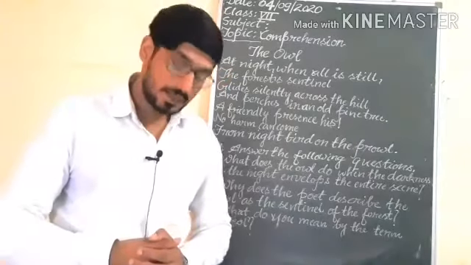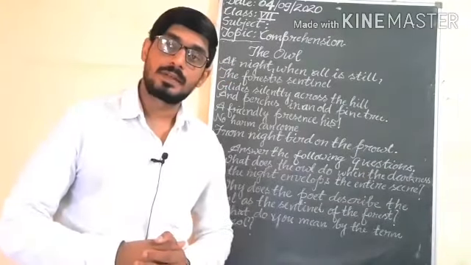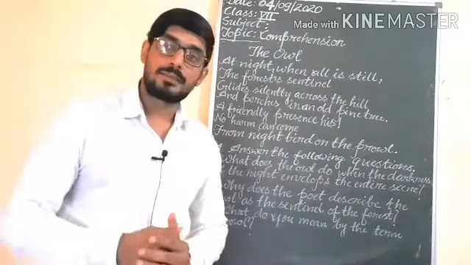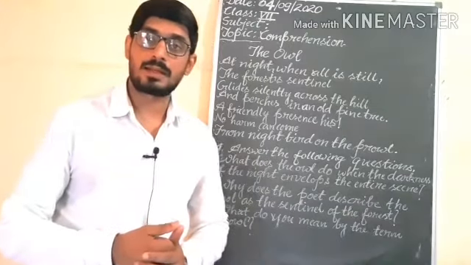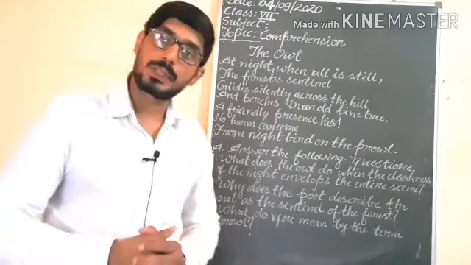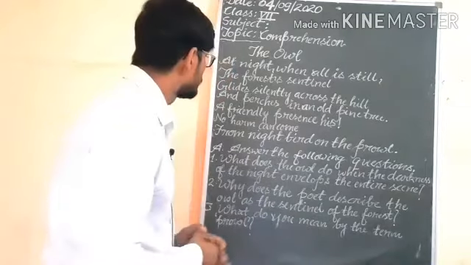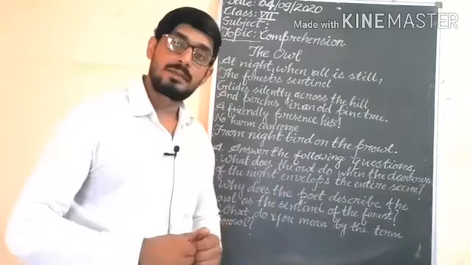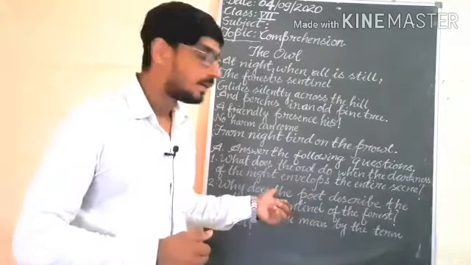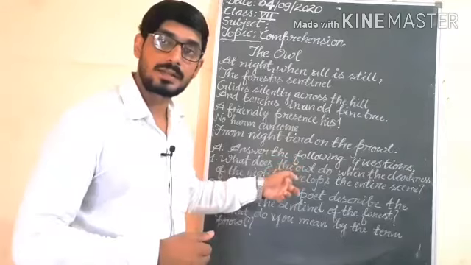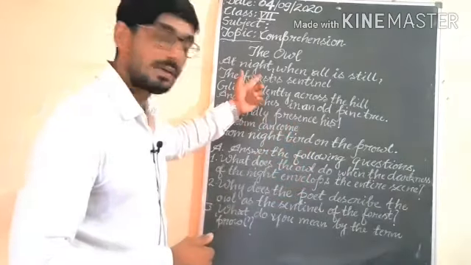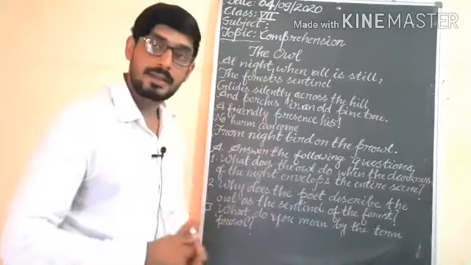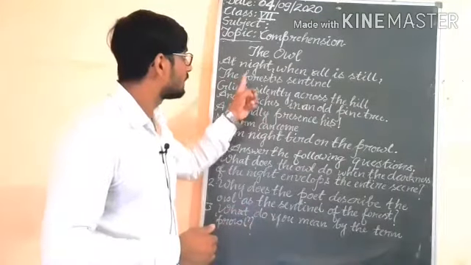Students, in comprehension, you will get passages or you will get stanzas from the poem, and after reading the stanzas, reading the paragraphs, you will give the answer to the questions. Understand? So first read the stanza, and afterward we will find out the answer to the questions. The questions which are there, we will get answers from the stanza. Understand? Whatever the stanzas are here, first look at the poem.